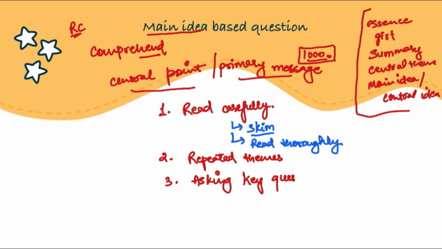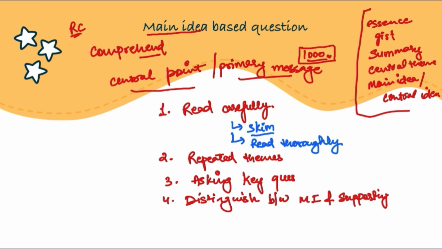Apart from that, it is also extremely important for us to be able to distinguish between main idea and supporting details. See, main idea is the overarching point, right? It is the general theme which is present everywhere. It is not the specific detail provided as examples or evidence. It is not the dates, it is not the figures, it is not the names which are provided.